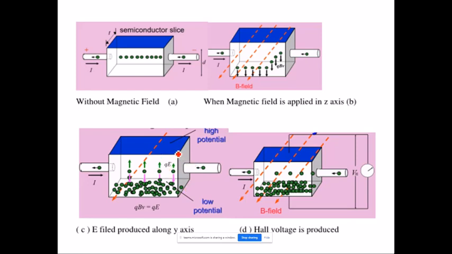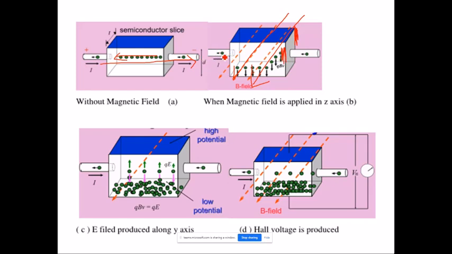Okay, here we are seeing a three-dimensional figure, right? What we are seeing here is the current; the electrons are moving in this direction. So we take the flow of current in this direction, correct? And now this material is a semiconductor material, okay? The magnetic field is applied. How is it applied? It is hitting the back surface and being passed to the front surface. So from back to front, the magnetic field is applied.